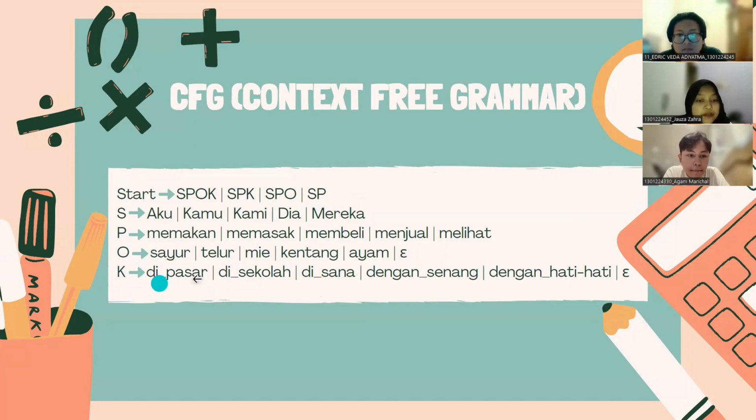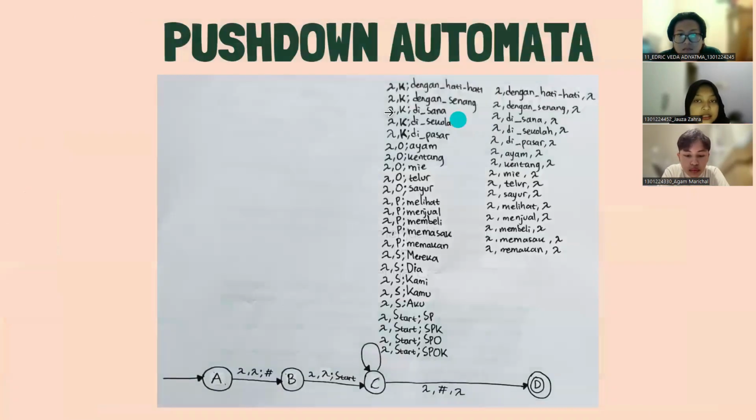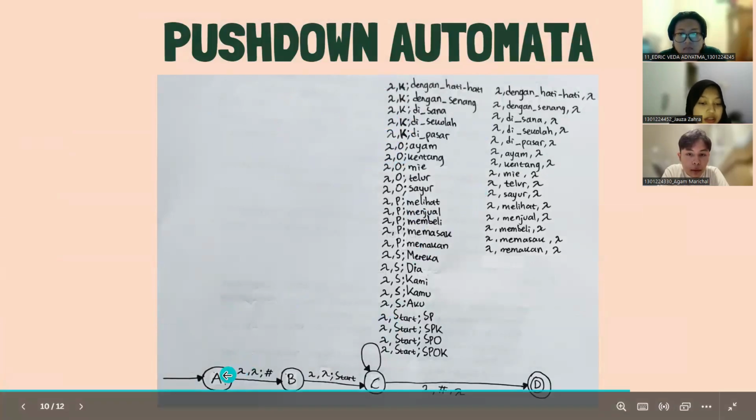And then for K, we have di pasar, di sekolah, di sana, dengan senang, dengan hati-hati, or an empty string as well because we can have only SPO and SP. This is the CFG. And then this is the pushdown automata based on our CFG. The first thing the program will do is push a hashtag. After that, push the start, which contains SP or SPK or SPO or SPOK.